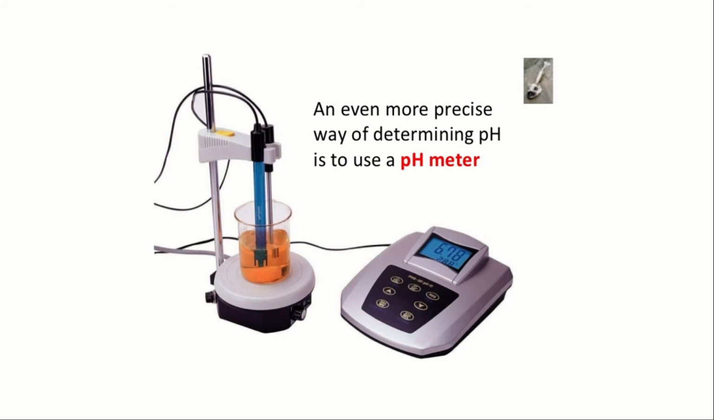An even more precise way of determining pH is to use the pH meter. Usually in a laboratory, a pH meter will be available. This pH meter exactly tells you the pH level without using any universal indicator or litmus paper. Just by the machine, we can understand whether the solution is acidic or basic.